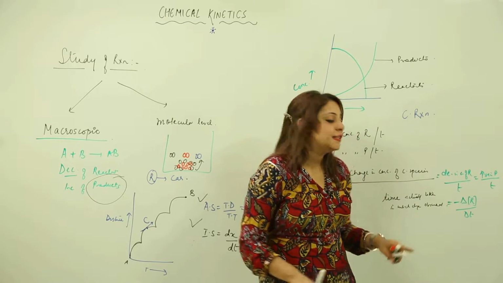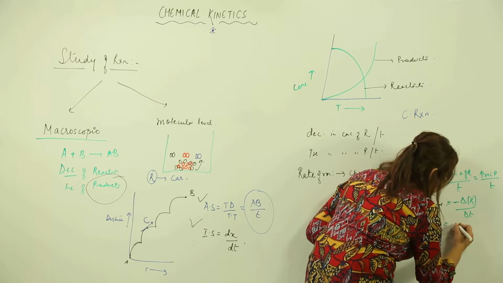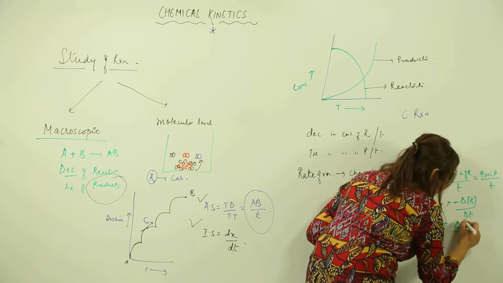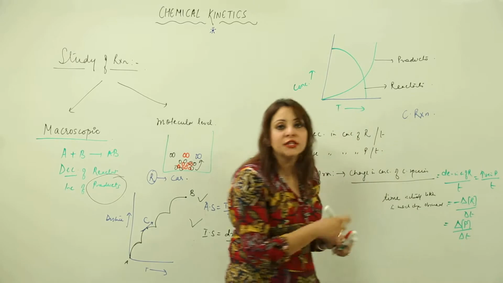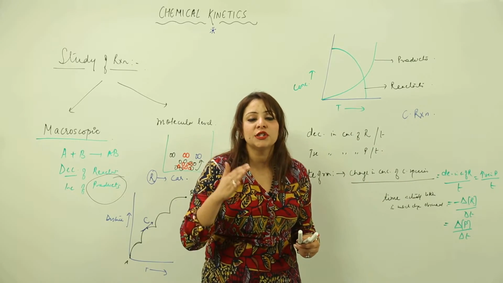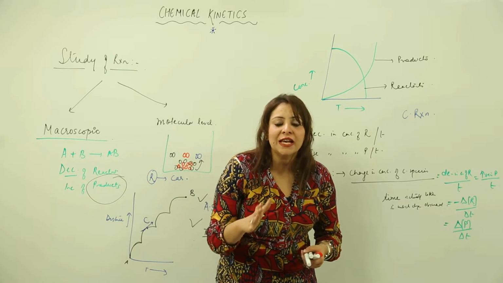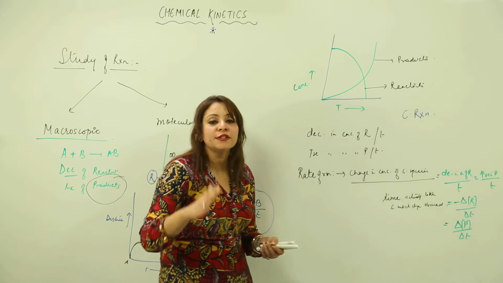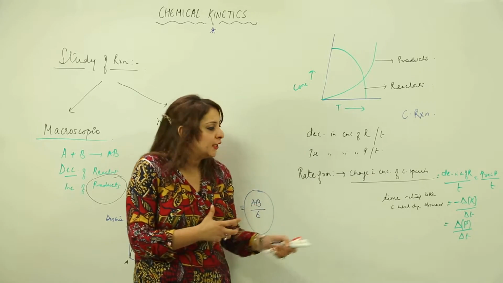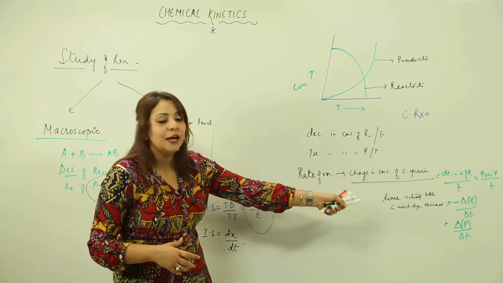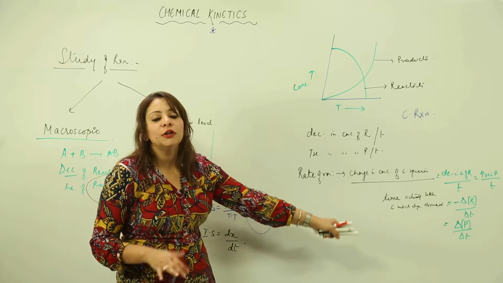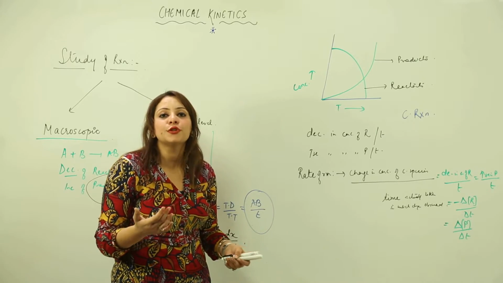In terms of product, it is the change in concentration of product with respect to time. It is positive because the concentration is increasing, not decreasing. Only if it is decreasing do you denote it with a negative sign; otherwise you put a positive sign for product. So mathematically the rate of reaction is minus delta [R] upon delta t, the decrease in concentration of reactant, and delta [P] upon delta t, the increase in concentration of product.